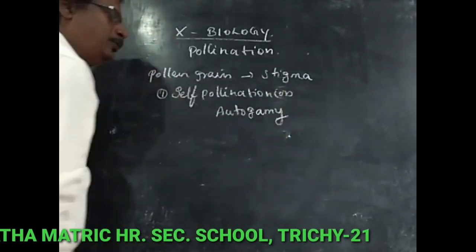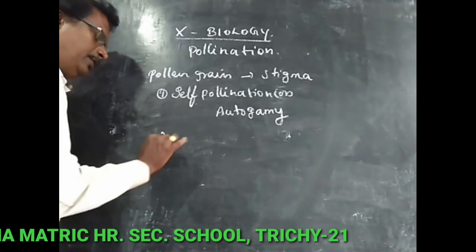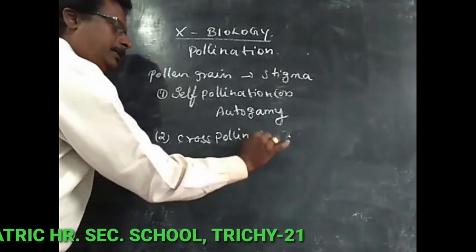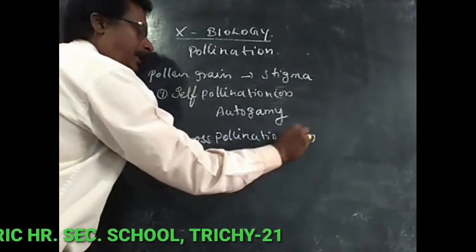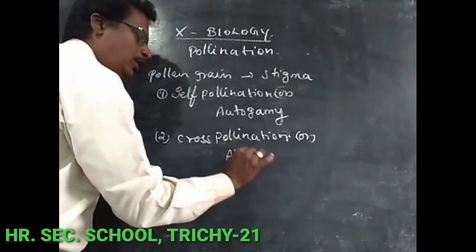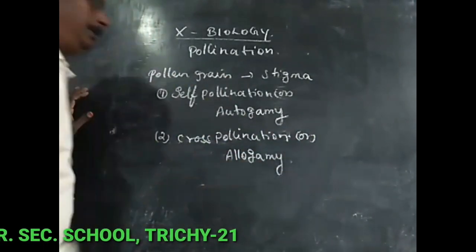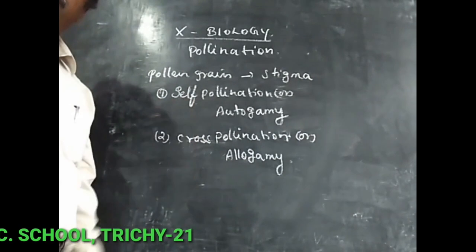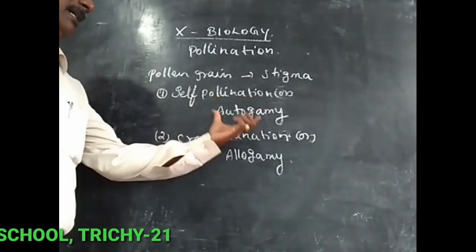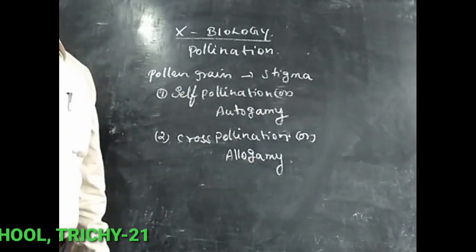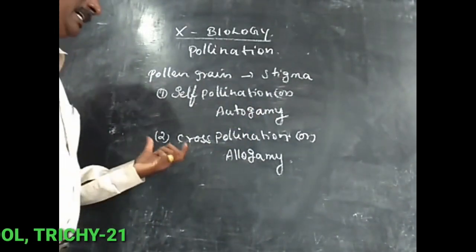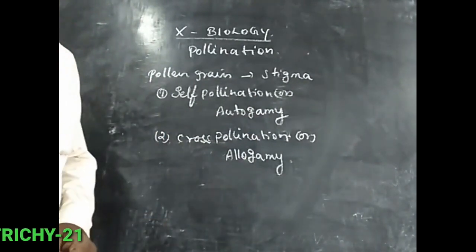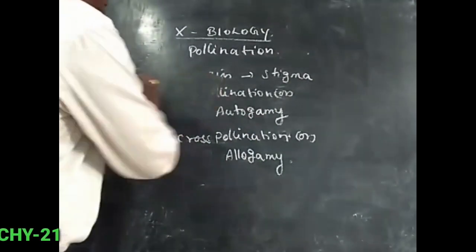The second one is called cross-pollination, also called allogamy.